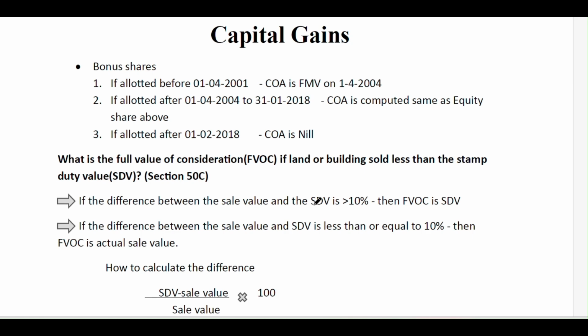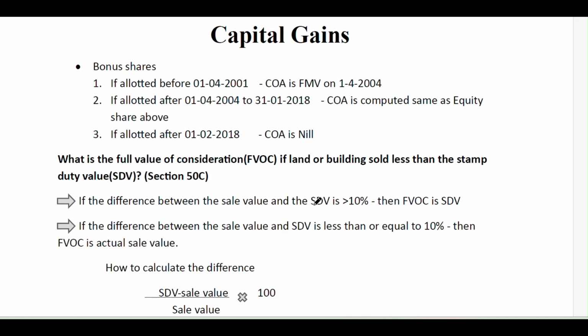In the same manner, we compute the cost of acquisition for bonus shares. Obviously, we get them free of cost from the company. But in different scenarios, if the bonus is allotted before 1/4/2001, then the cost of acquisition is the fair market value. What is the fair market value? How do we compute the fair market value? Based upon the highest trading price of the share on that day.